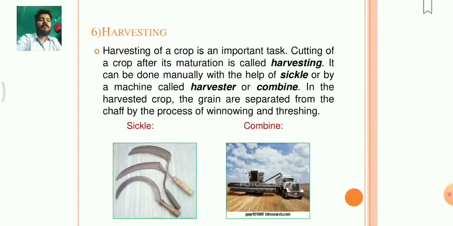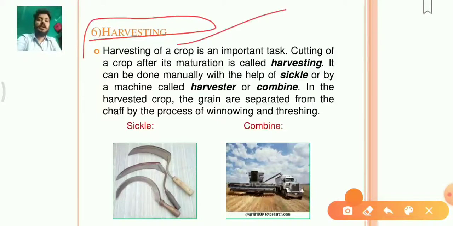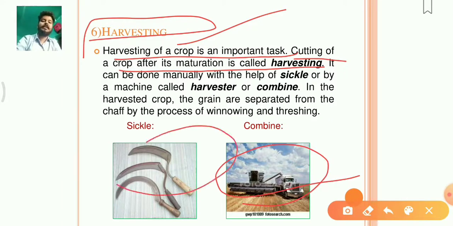Now, thereafter the sixth step, the sixth agriculture practice is the harvesting. Harvesting of a crop is an important task. Cutting off a crop after its maturation is called harvesting. जब फसल पूरी तरह से पक जाए तो उसको हम लोग क्या करते हैं, काटते हैं. This cutting of the crop is called what? Harvesting. It can be done manually with the help of a sickle.